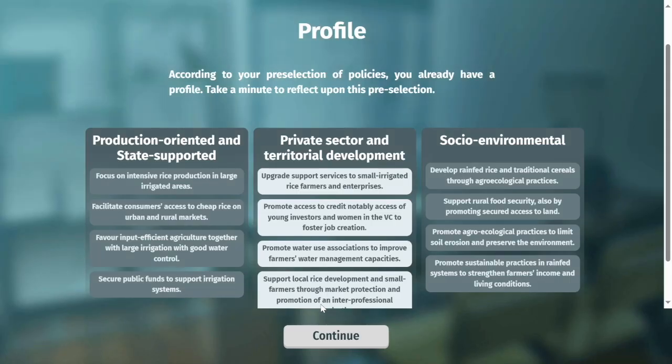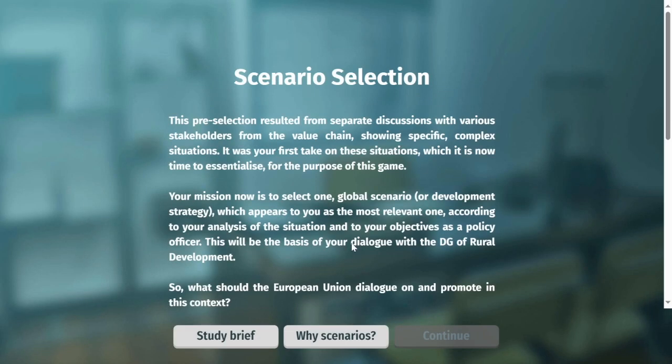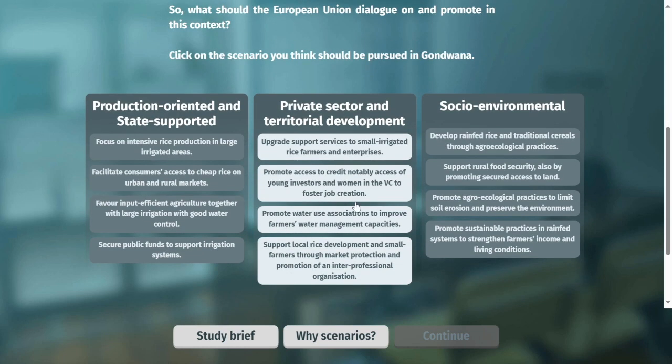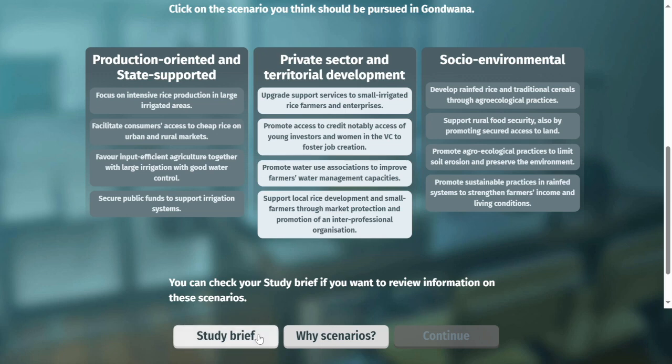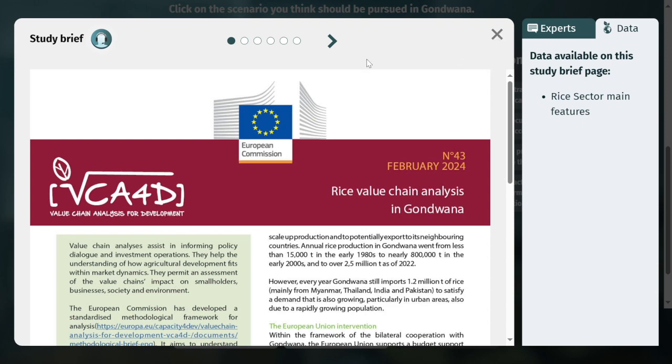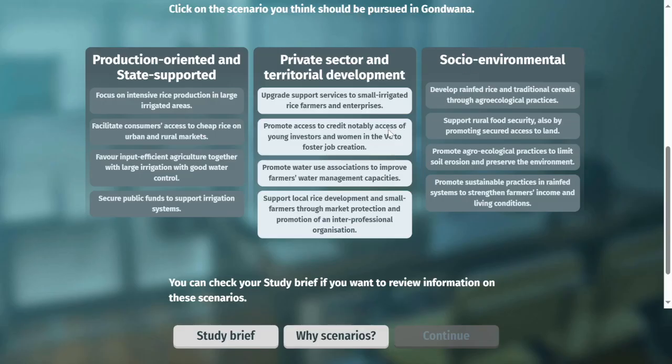Build your scenario. The game now asks you to organize your policies within a coherent scenario. The game proposes 3 pre-selected scenarios. Choose the scenario you think is most relevant to promoting sustainable and inclusive rice development in Gondwana. You will have the opportunity to gather more data to support your scenario by going to the study brief.